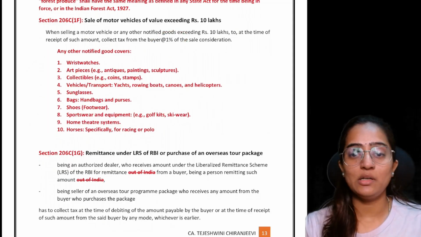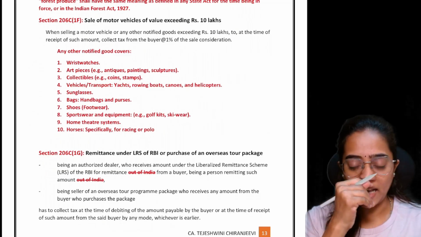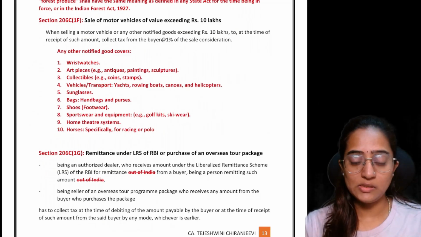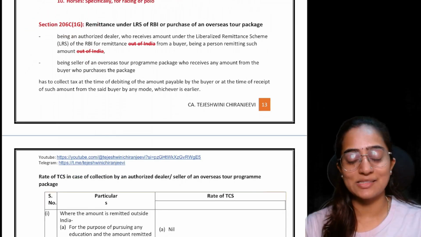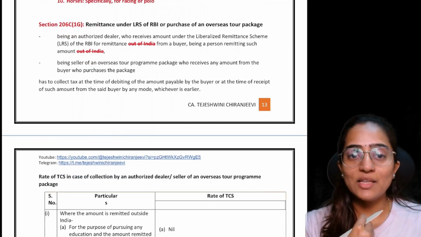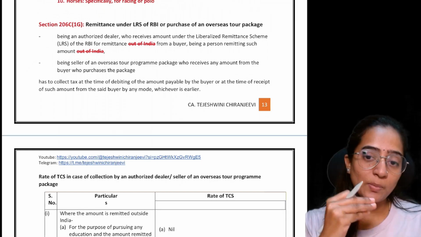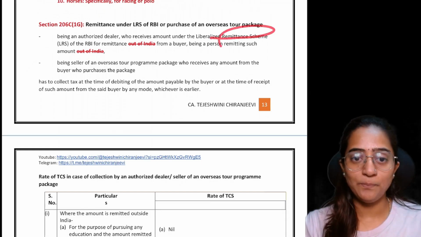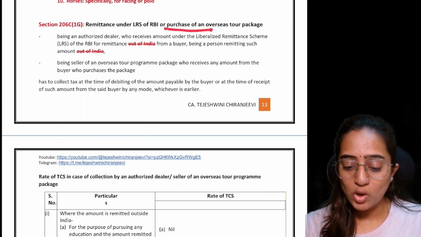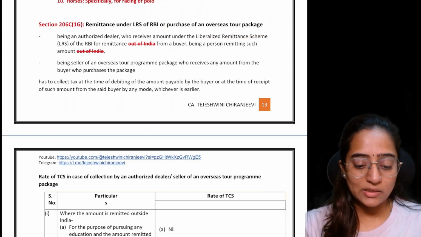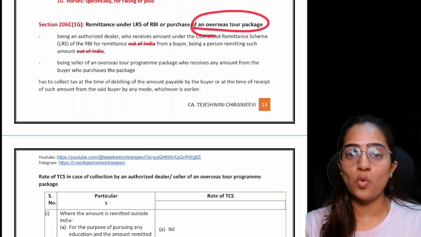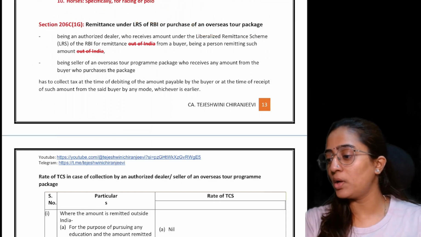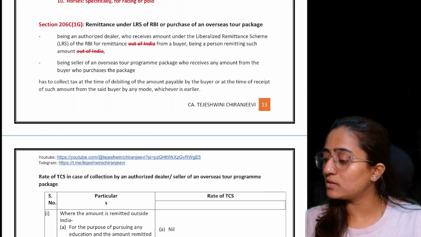Remember, these points become important in MCQs as well, because they can ask in descriptive questions and also MCQs with these points. The next change has happened in section 206C(1G). This is also a TCS section wherein the remittance has been made under the Liberalized Remittance Scheme of RBI, or wherein you are purchasing an overseas tour package. See, there are certain remittances if you want to make outside India that happen through this LRS scheme which is given by RBI. Or if you are purchasing some overseas tour package, you are going for some trip or vacation, and you are paying for this.